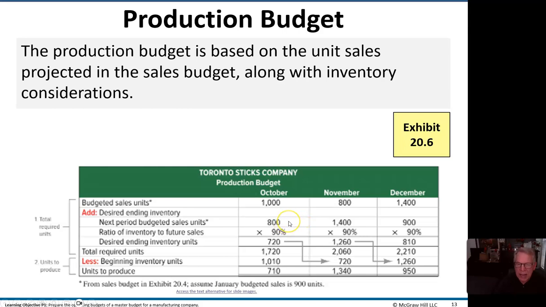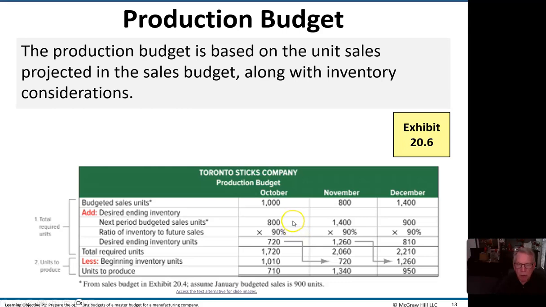We add the ending desired inventory, and we want that to be 10% of the next month's unit sales. So you can see the next month's budgeted sales units was here, and we want the ratio of inventory to future sales to be 90%.